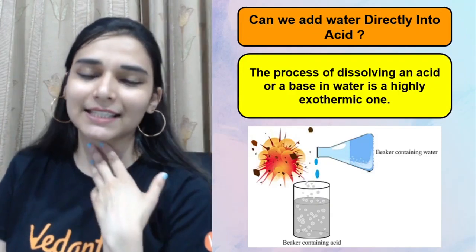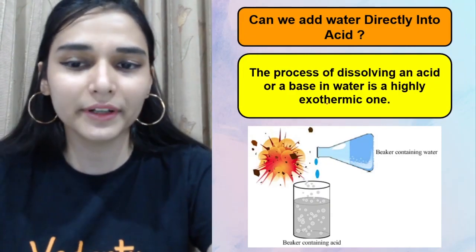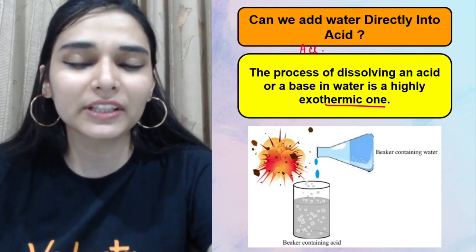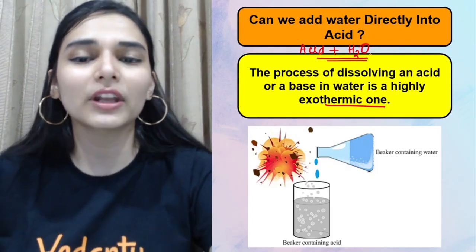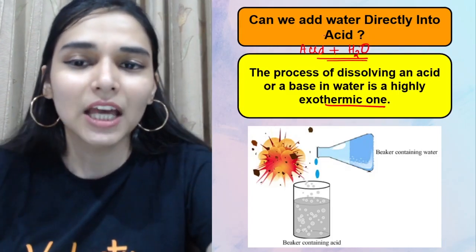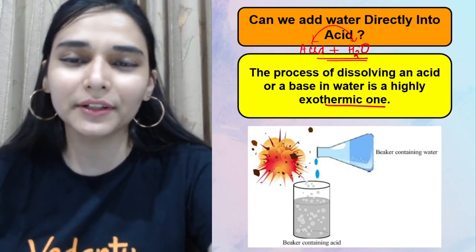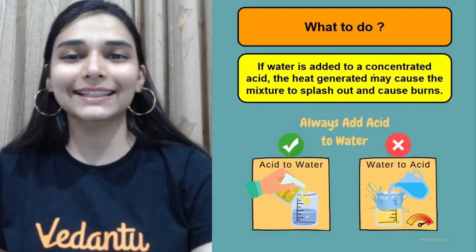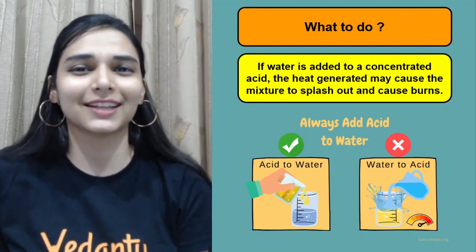Yeah? Yes. So the process of dissolving an acid or base into water is highly exothermic. So I know that acid has to be mixed with water somehow, and इस process को mixing नहीं बोलते, we call it dilution, right? But the thing is whether I have to add acid into water or water to acid. So actually it seems I will add water to acid. It is safe to touch water, है ना?